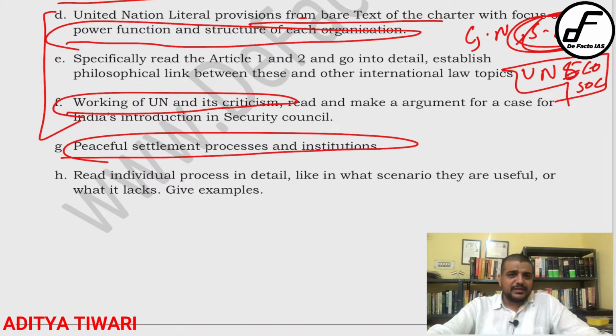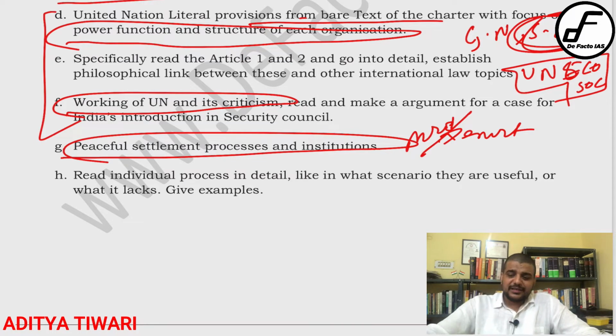Similarly, you can talk about the ICJ. Judicial settlement is also one of the principal, very important processes of peaceful settlement of disputes, along with their relative merits and demerits. So that also has to be understood. Like, what is the merit of a judicial settlement? The merit is that it is a very calm process. Each and every process is identifiable: this process is going to happen. But in the case of arbitration, the arbitration award might be totally secret, so it is not so open.